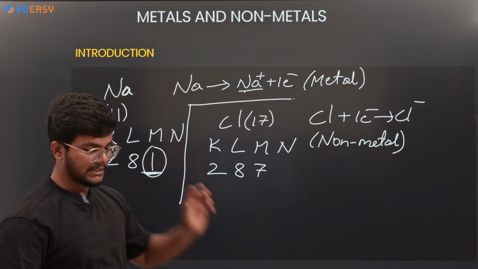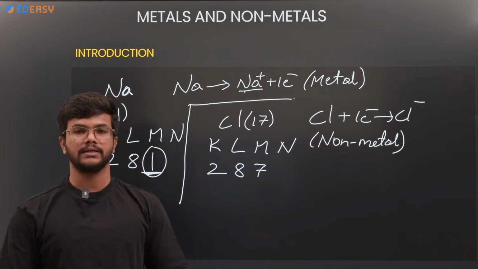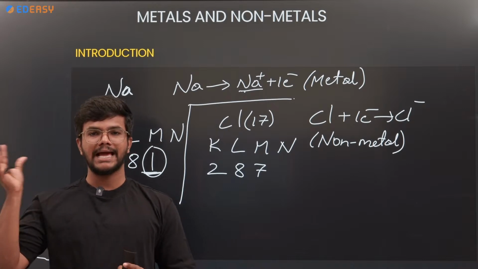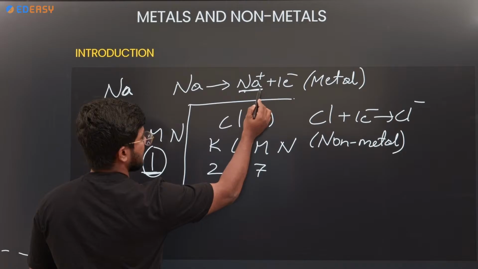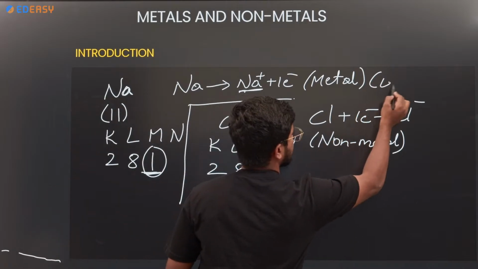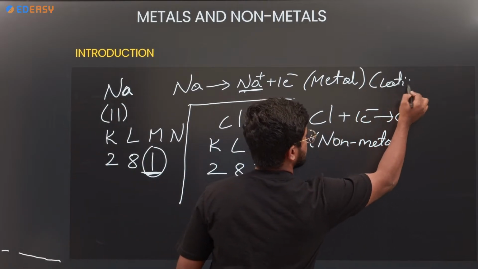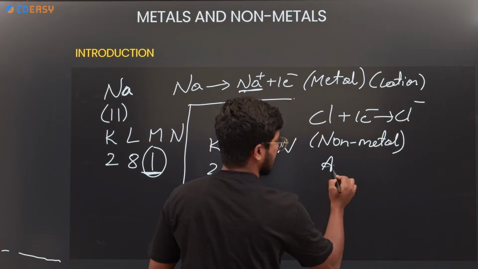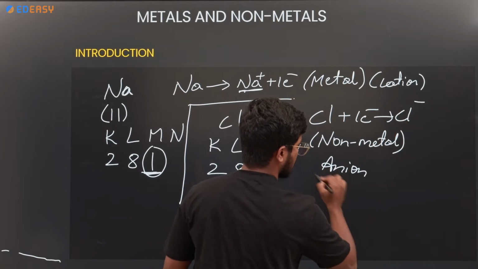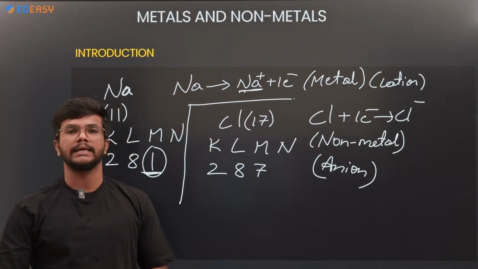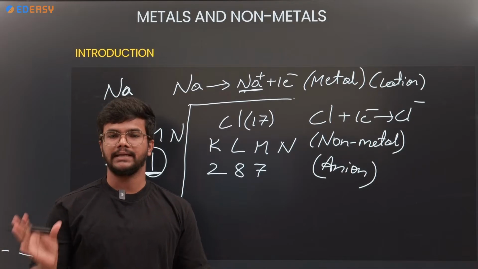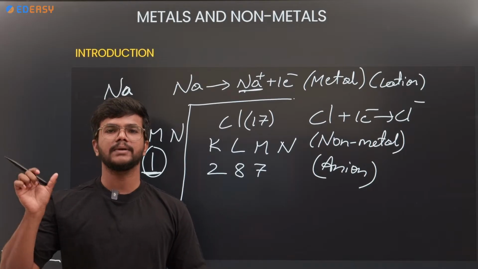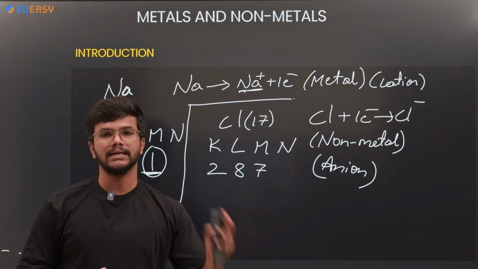So here is the introduction of the metals and non-metals. We got to know that cations are metals, whereas anions are non-metals. Hope you understand about the cations and anions, metals and non-metals. So metal is nothing but cation, non-metal is nothing but the anion.